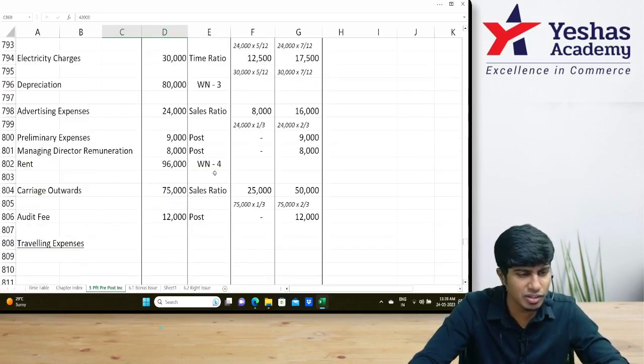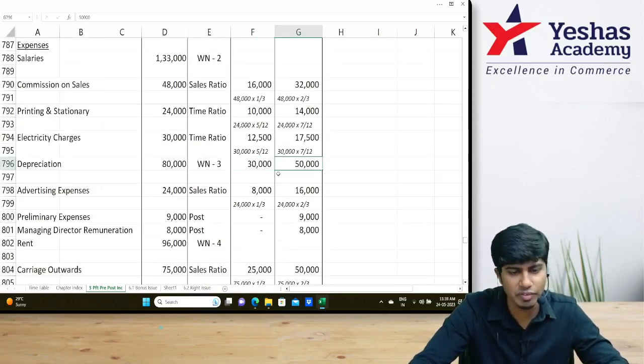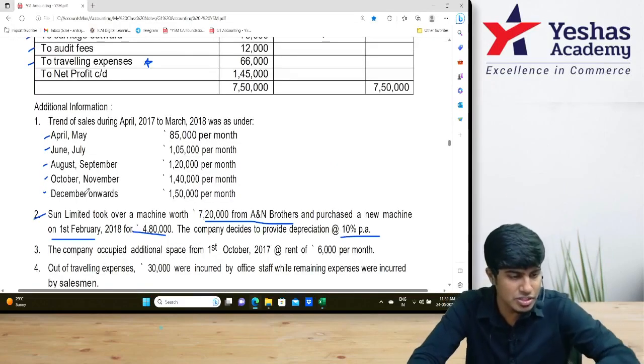What was that 30 and 50? We know the amounts, but we don't know what it is. Depreciation. Okay, 30 and 50. Got it? What's after depreciation?